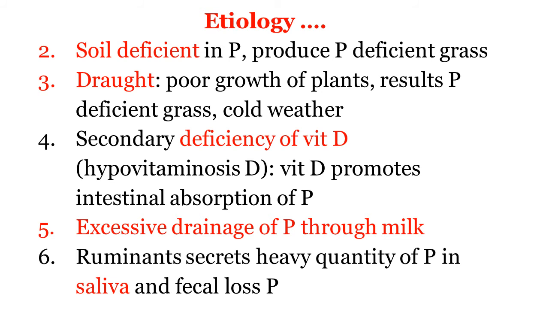We have already seen, that's why it is called post-parturient hemoglobinuria. When there is excessive milk production, there is drainage, and both factors combine to produce the condition, dietary deficiency as well as excessive drainage. Friends, remember, ruminants secrete a high quantity of phosphorus in saliva, and that also causes fecal loss of phosphorus. But this phosphorus can be absorbed into the system.